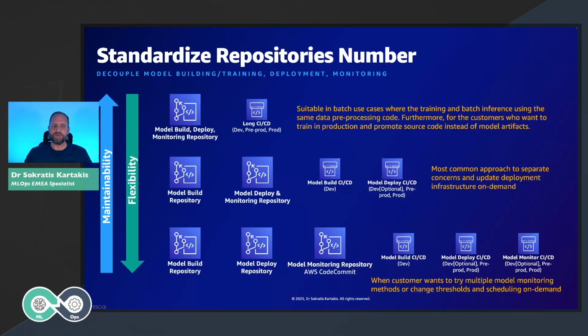This is mostly because we want not only to decouple the model build from the model deploy process, but also because monitoring is a separate process that can run at a different frequency. The number of repositories more or less indicates the number of CI/CD pipelines that we need. That means the more repositories we have, the more flexibility we have, but the fewer repositories we have, the easier it is to maintain the whole solution.